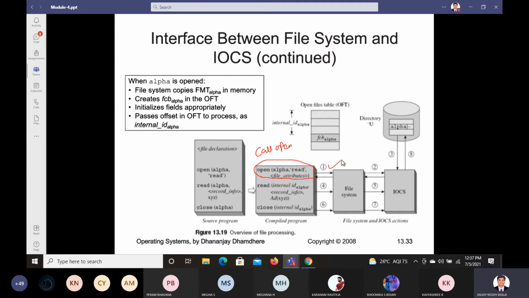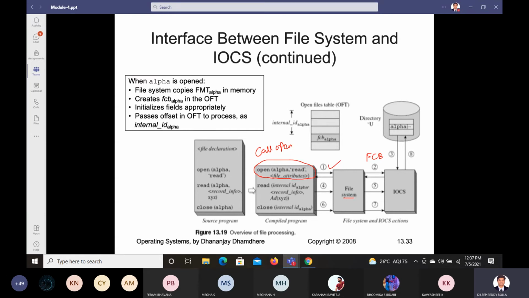Now what will happen in step 2? Step 2, this file system is going to create the FCB. What does FCB mean? FCB is your file control block. It is going to create the file control block in the open files table, and it resolves the path name as alpha.